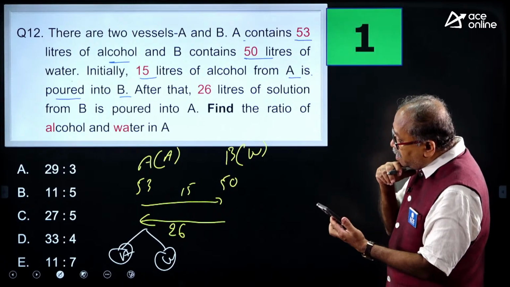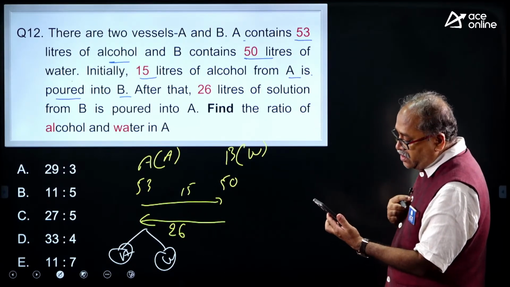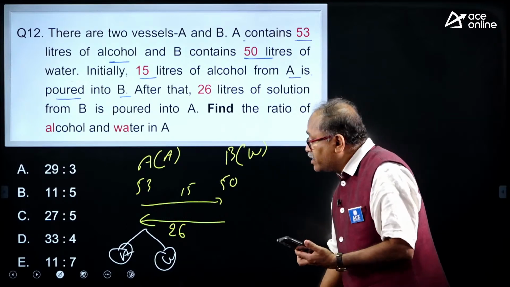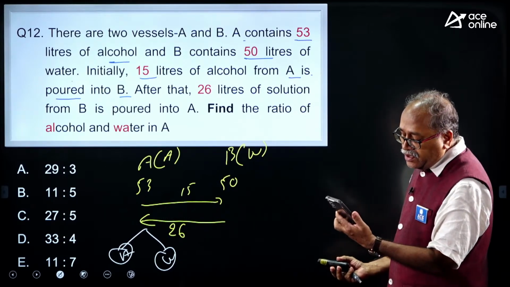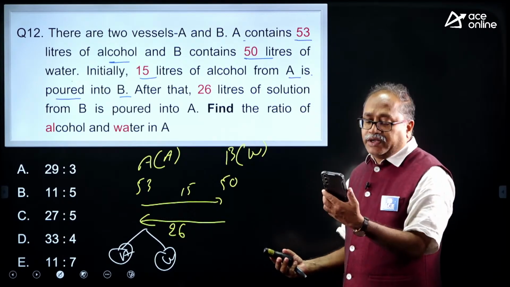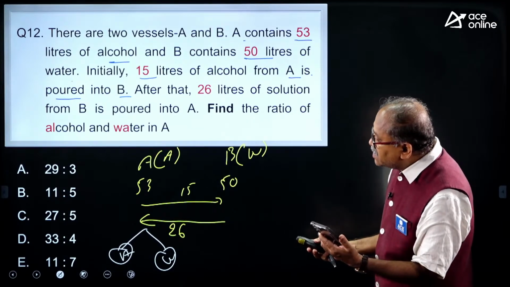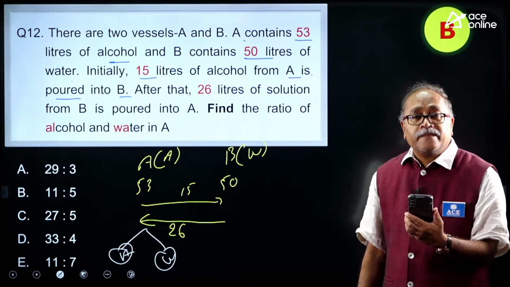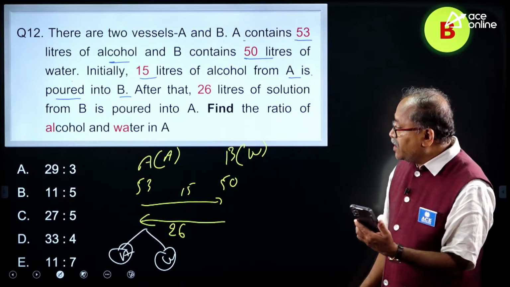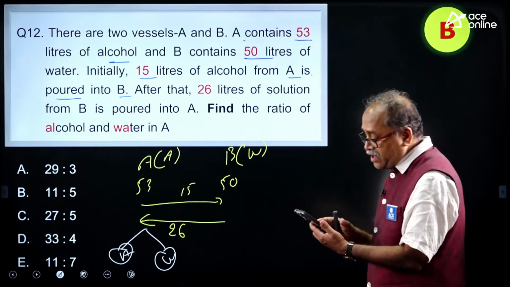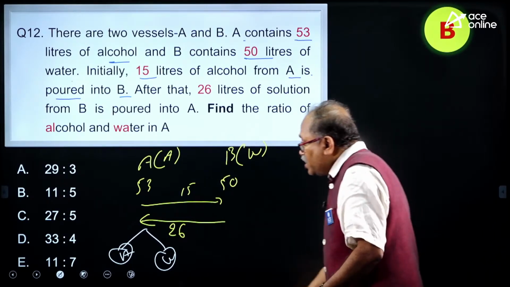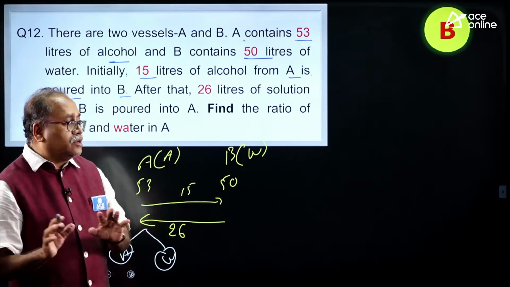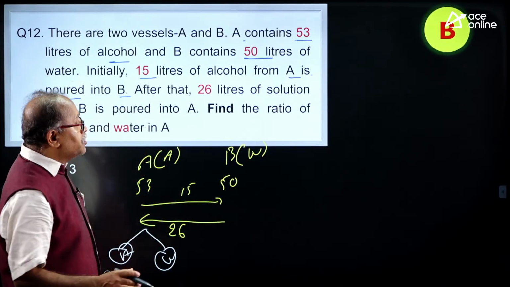Oh, 29:3. Oh my God, Yashwant, 29:3. Shall I check the answer? Yashwant has already said it and Sumit Pawar sir already said it. So let me check the answer. Option A. It seems to be option B, my dear friend. Not an issue, sometimes I also place the options wrongly.